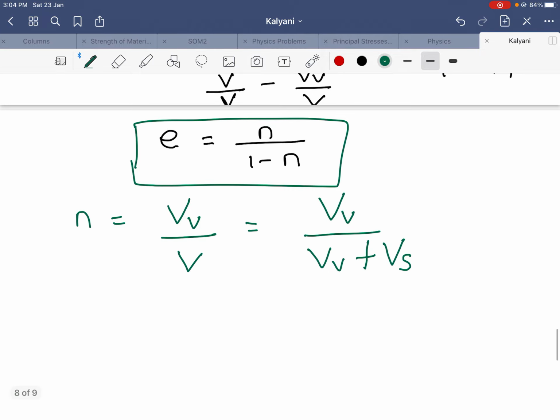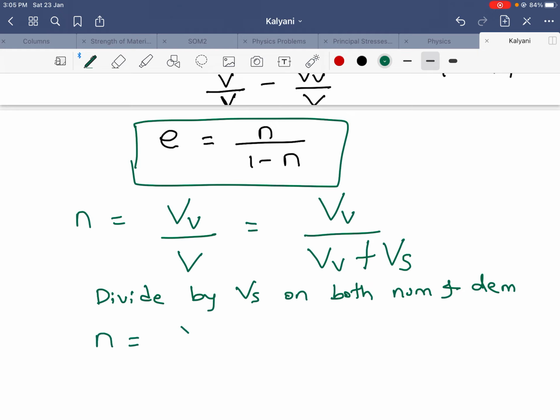Okay. Now here divide by Vs on both numerator and denominator terms.